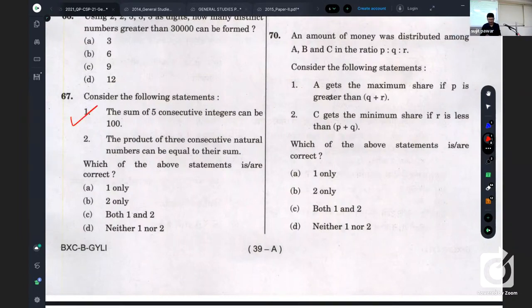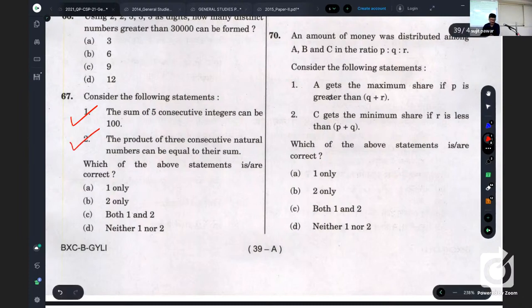The product of 3 consecutive natural numbers can be equal to their sum. If we take greater natural numbers, then sum and product will be different. So the initial natural numbers, 1, 2, and 3: 1 plus 2 plus 3 is 6, and 1 into 2 into 3 is also 6.